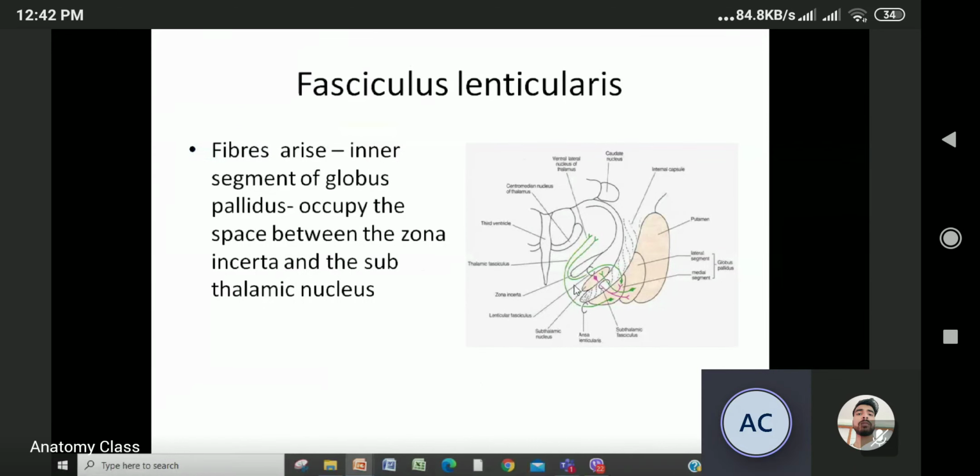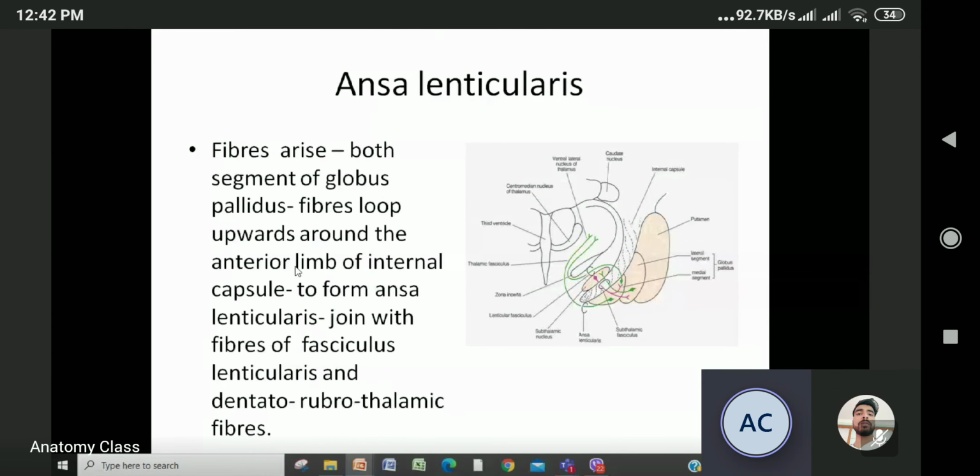So look here: fibers arising from the inner segment, and where do they lie? Between the zona incerta and the subthalamus. So this is the fasciculus lenticularis. Now we'll talk about the ansa lenticularis.